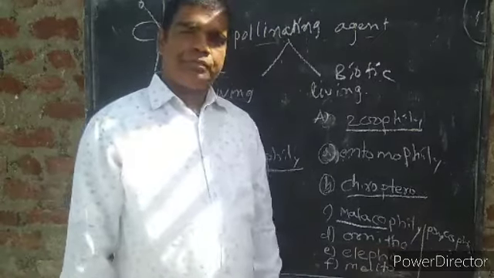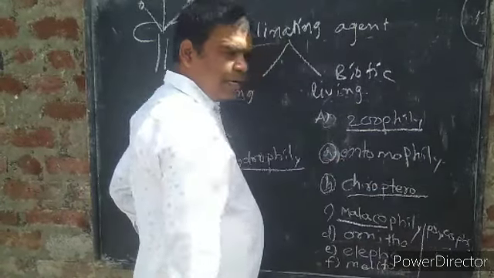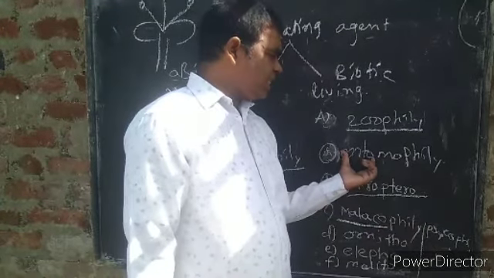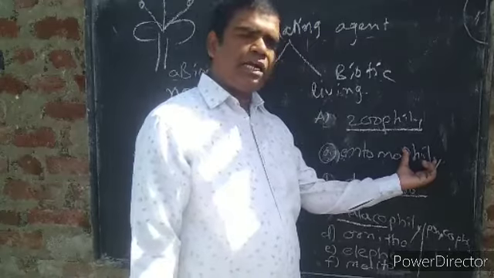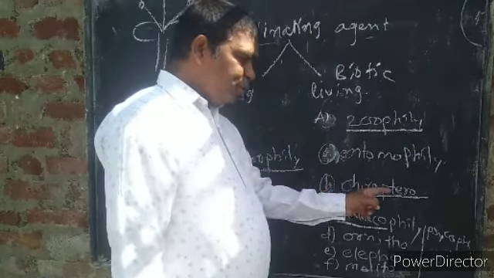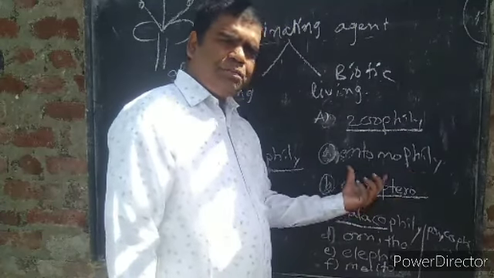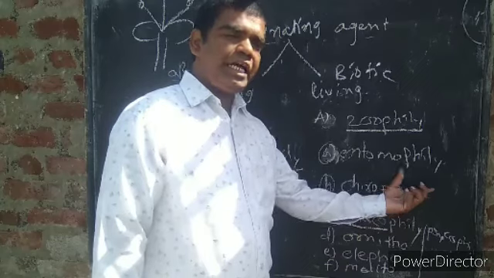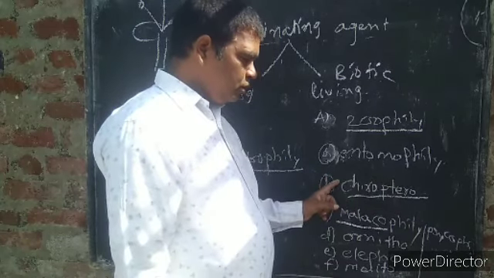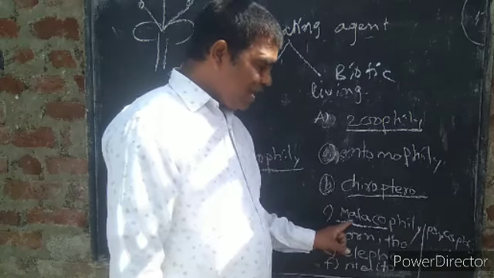First is entomophily. Entomo means insect. If the pollination takes place by insects, it is called entomophily. Second, chiropterophily: if the pollination takes place with the help of bats, it is called chiropterophily. If pollination takes place by snails, it is called malacophily.